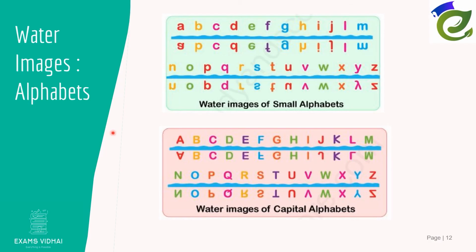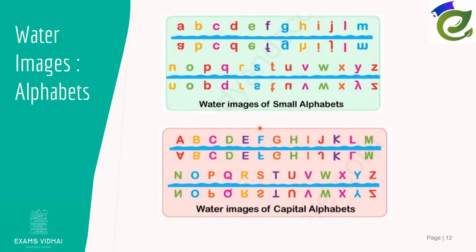To identify water images is another category of features which are most commonly used. Here I have listed a few water images of small alphabets and capital alphabets. If you draw this boundary here, A will look something like this, B will look similar to P. In a similar way, as I told you earlier, you don't have to mug up all these things, but you should have an understanding of how the object looks when it is viewed as a reflection.